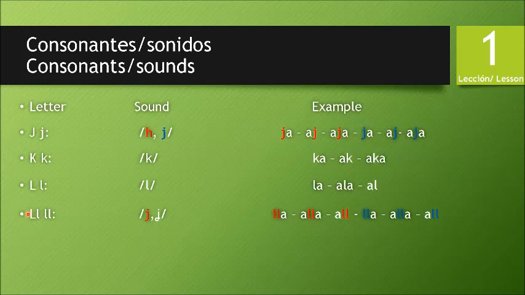And a combination of the letter L is the LL, which could sound like "ja", for example in "ja, aja, or aj", but it could sound a little bit different depending on the accent, like a "ya" sound: ya, aya, aya. Look at the difference. It's only the accent.